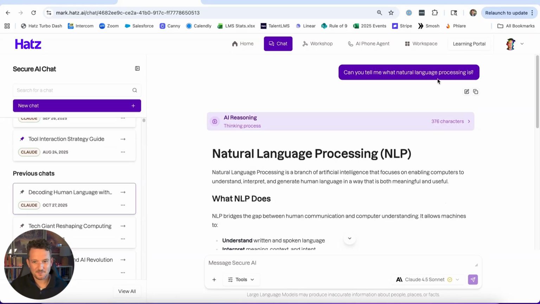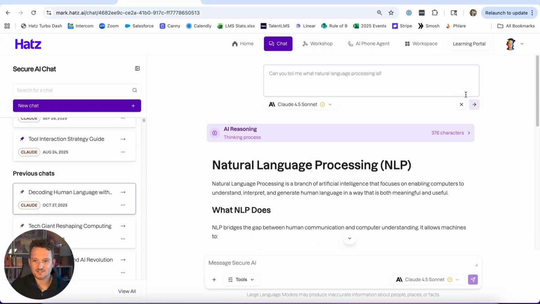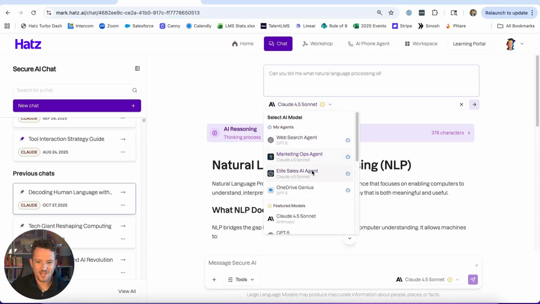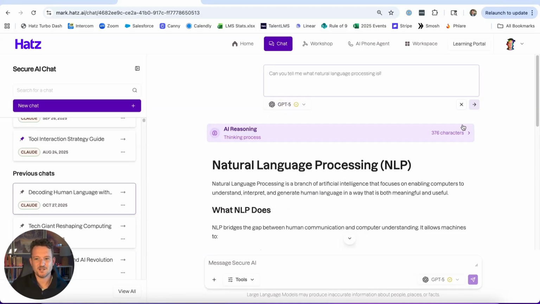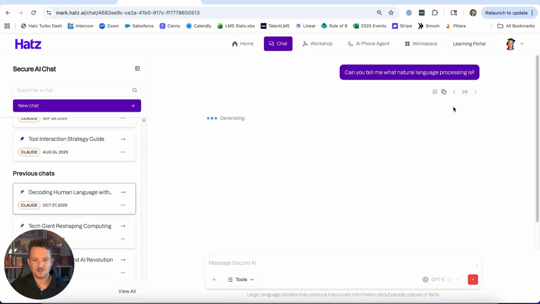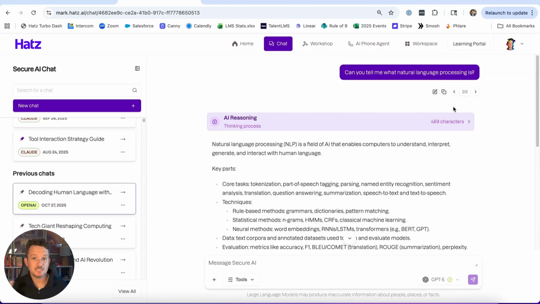But if I scroll back up, this is what I'm talking about with time travel, right? If at this moment, before I pressed enter, I had done something differently, I can click on this little edit button. I say, wait, I actually wanted to ask GPT-5 this question. Well, I can do that. And I'm going to send it off, switch to GPT-5. What's really cool about this in Hatz is that you can switch to a completely different developer. So I can move from Anthropic to OpenAI to Google to DeepSeek and just keep going without having to start a new chat. This is all in the same chat history.